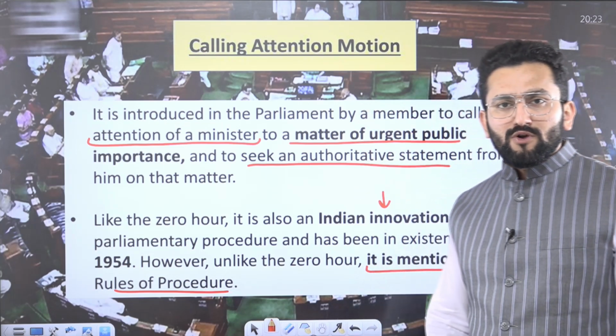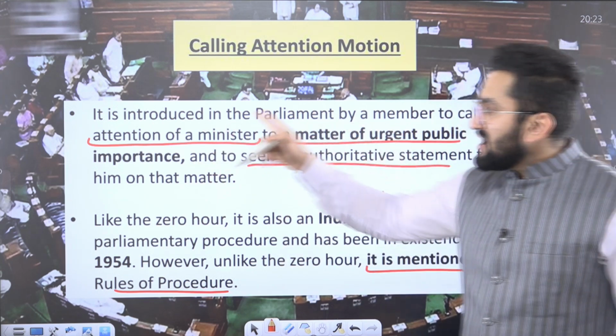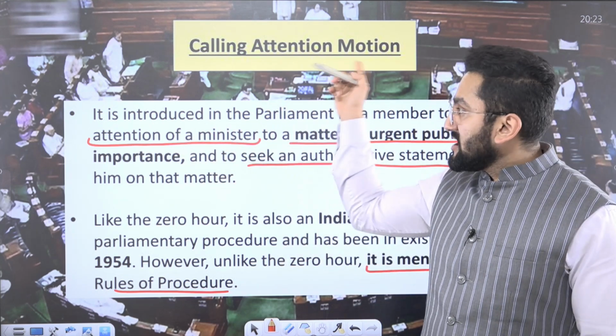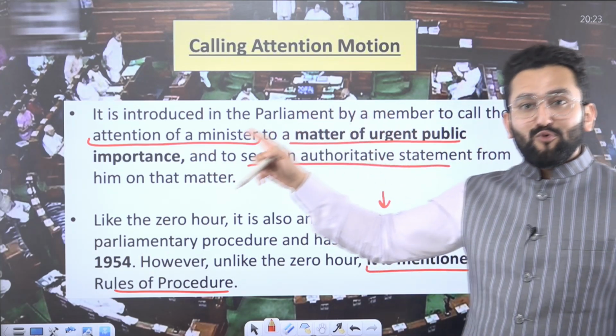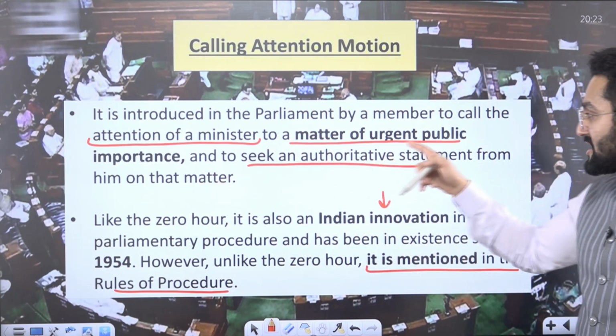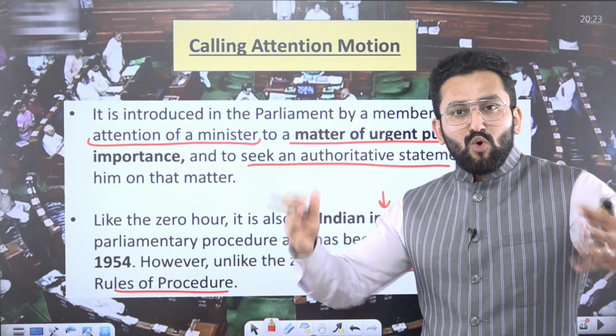Okay. Calling attention motion. From the name, what do you think it is? Introduced in Parliament by a member to call the attention of a minister on a matter of urgent public importance, to seek an authoritative statement. We want the minister to answer. India wants to know.